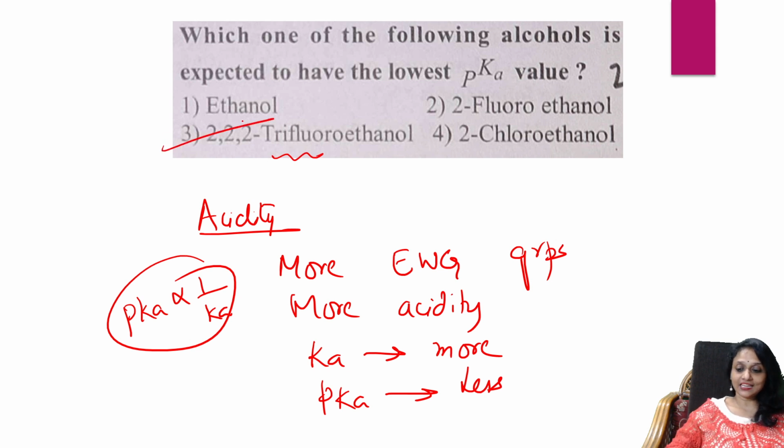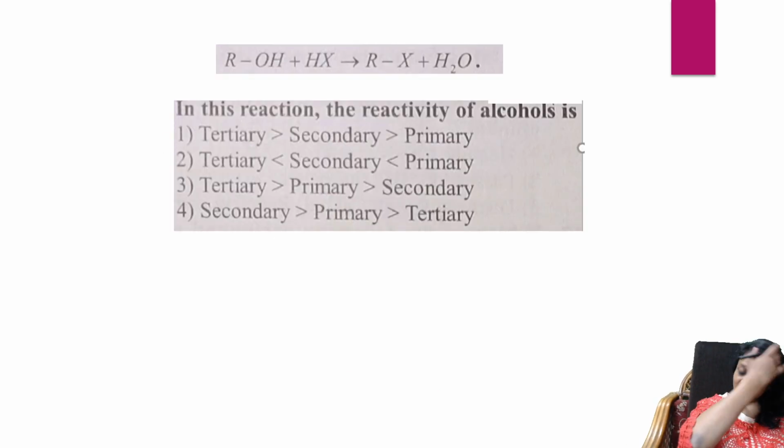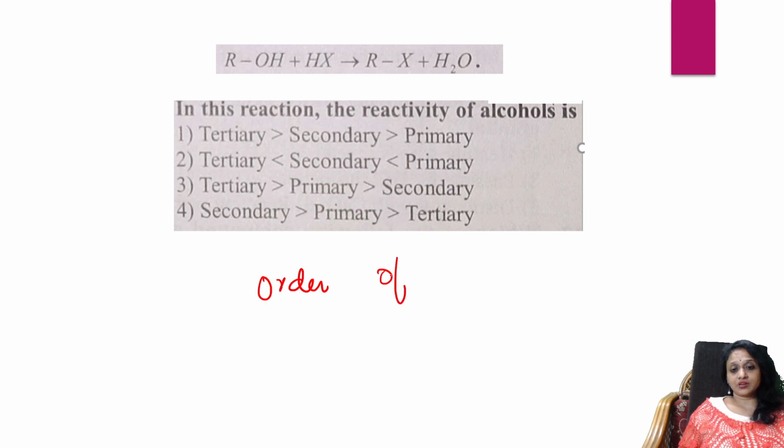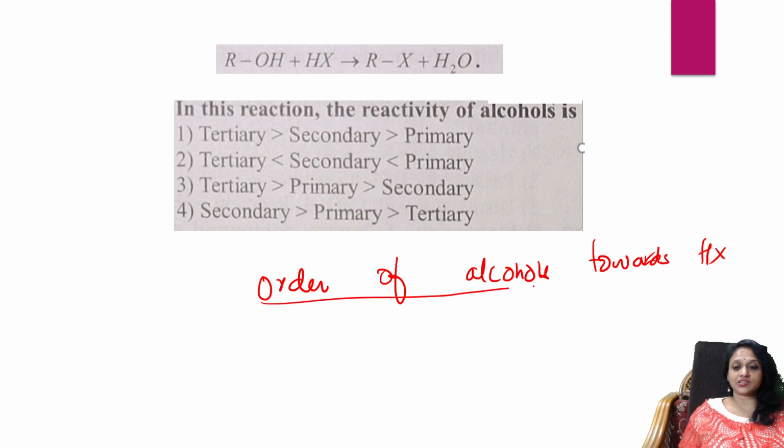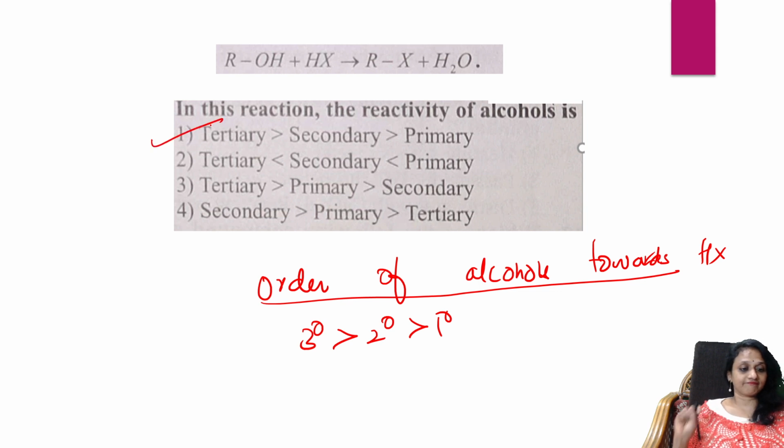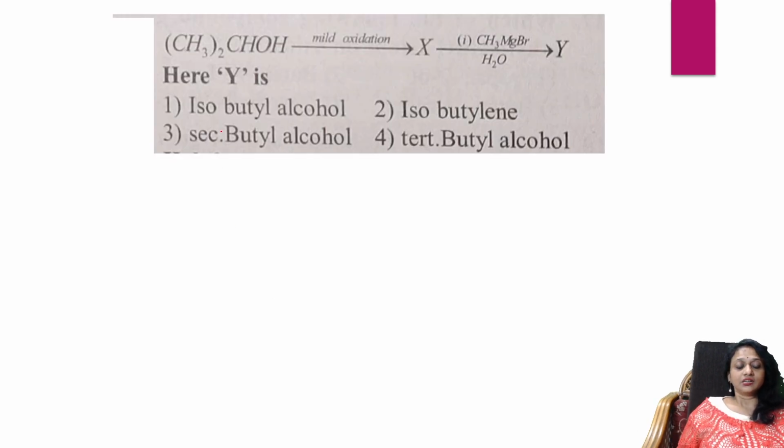Yes. Next question. ROH plus HX gives RX plus water. The reactivity order of alcohols towards hydrogen halides HX. Remember the order: tertiary greater than secondary greater than primary. Next one. They have given you a tertiary alcohol undergoing mild oxidation, giving X. Secondary alcohol undergoing mild oxidation gives X. Further, you're treating with Grignard's reagent.